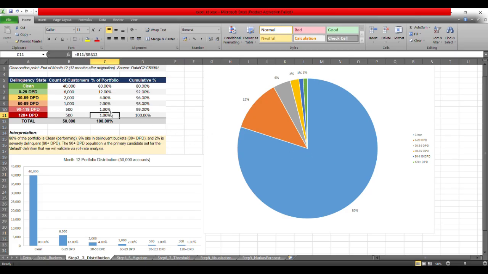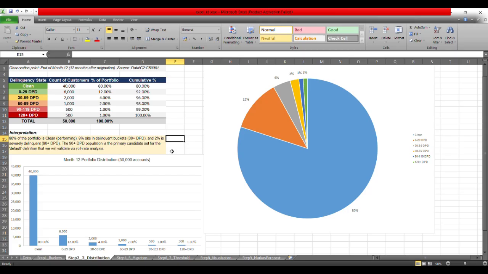Now, this 2% means that approximately 1,000 of the 50,000 customers are severely delinquent accounts, and this is where most of our loan losses are coming from. So roll rate analysis is really about understanding how the other 49,000 customers are moving, or what exactly their tendency is.